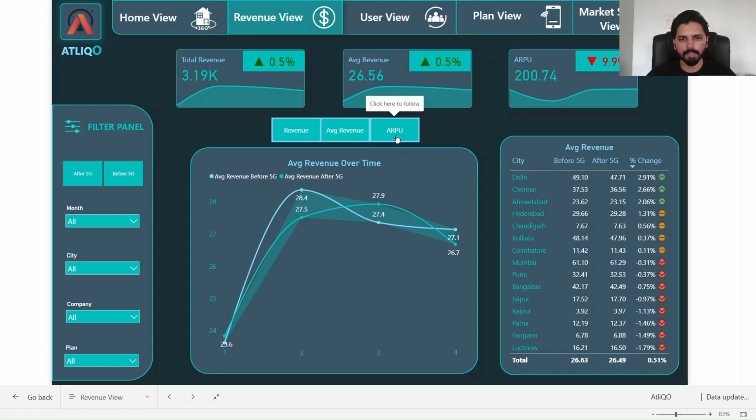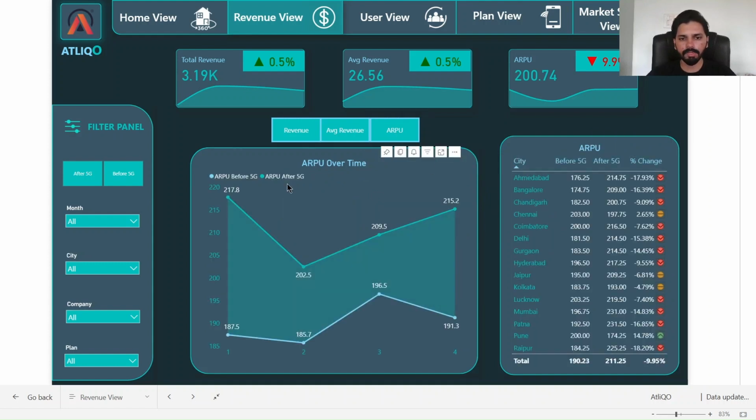revenue also. Third one, we'll go for the average revenue per user. For the average revenue per user, after the 5G launch, the average ARPU was a little bit high, but still in the first period it was a little bit decreasing. Then after the second period, it started increasing, and now it's in the increasing part.